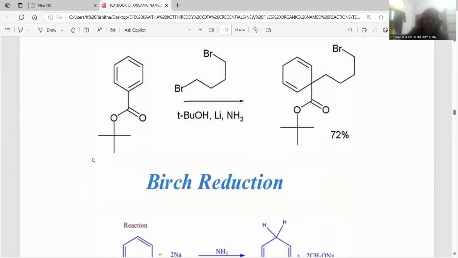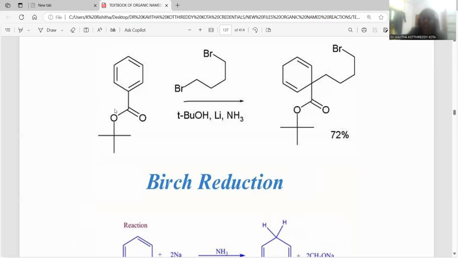Let me go with another example pertaining to the Birch reduction. This is an ester compound which already has the electron withdrawing functionality, and it is added with 1,4-dibromobutane as the alkylating agent, and tertiary butanol, lithium, liquid ammonia. So this combination is the Birch reduction process, right?